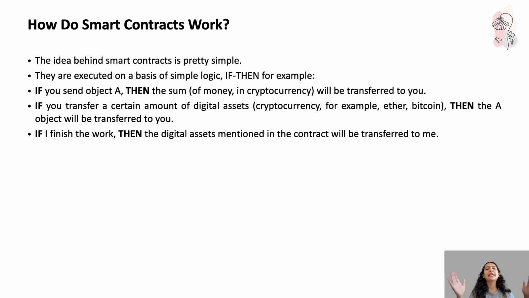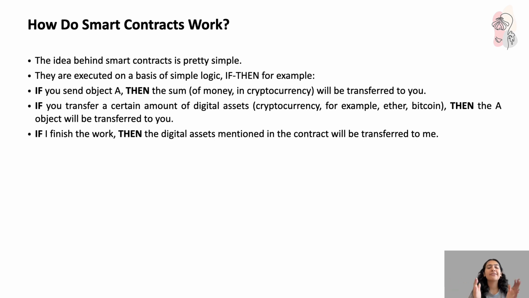It's a pretty simple if-else statement. If you send object A, then the sum will be transferred to you, because if I'm selling a commodity, I'm going to get money, right? And if you transfer a certain amount of digital assets, then object A will be transferred to you. Now, if I'm giving money, I'll get the object. Simple, right? If I'm giving some object, I will be paid money. Let's say in terms of crypto here. And if I am paying crypto, I'm getting the commodity.